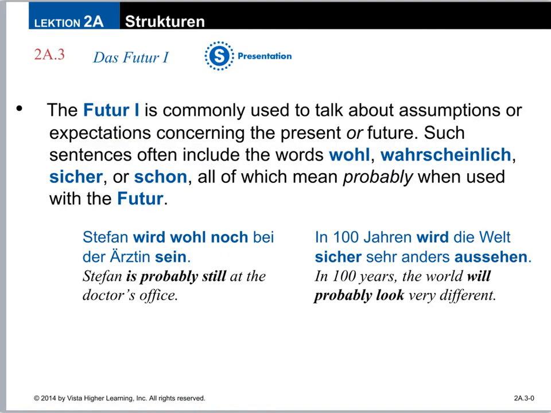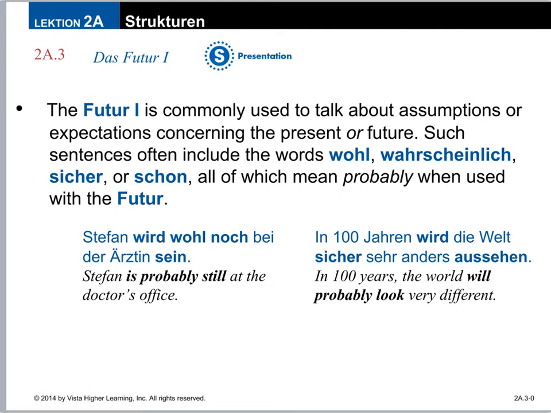The Futur I is commonly used to talk about assumptions or expectations concerning the present or future. So some helpful words for us are wohl, wahrscheinlich, sicher, and schon. And when used with the Futur, they are all going to mean probably.